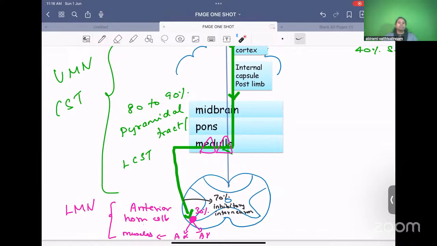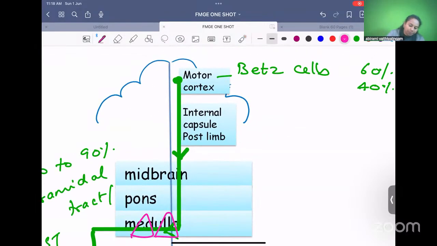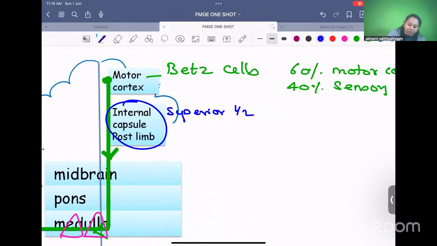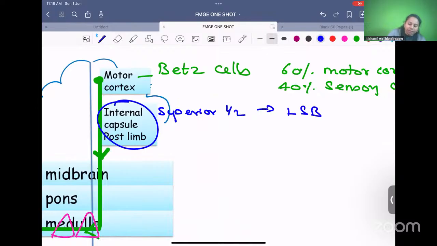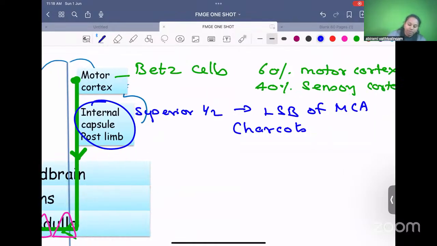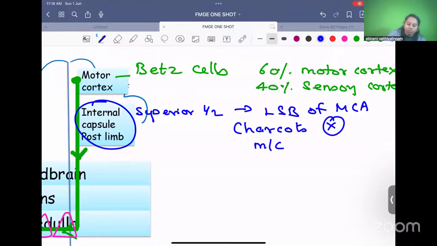Which is the most common site of injury to this corticospinal tract? Internal capsule. Because the superior half of the internal capsule is supplied by lenticulostriate branch of middle cerebral artery. This is called as Charcot's artery. The superior half of internal capsule is supplied by lenticulostriate branch of middle cerebral artery, and damage to this artery is the most common cause of hemiplegia.